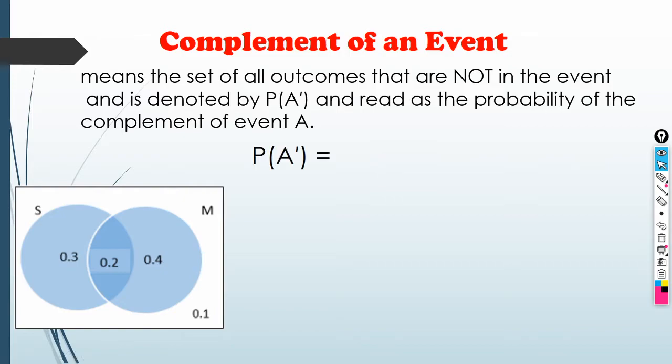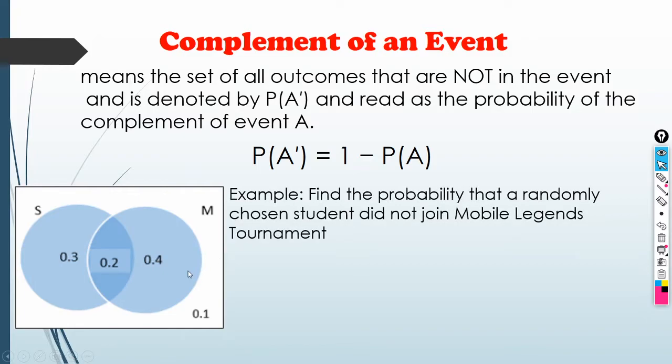The formula for the probability of the complement of event A is equal to 1 minus the probability of A. So, kung ano yung kukunan mo ng complement, yun ang ima-minus mo sa 1. So, halimbawa, the probability of the complement of event B is equal to 1 minus the probability of B. So, ganun yun. So, let's go back to this Venn diagram.